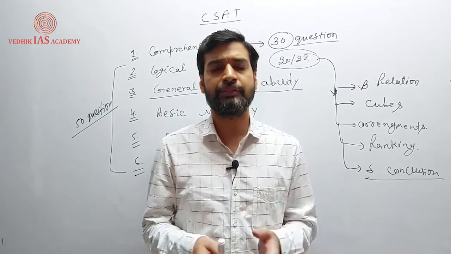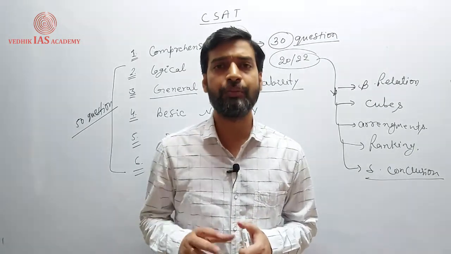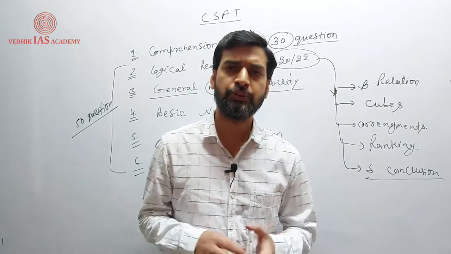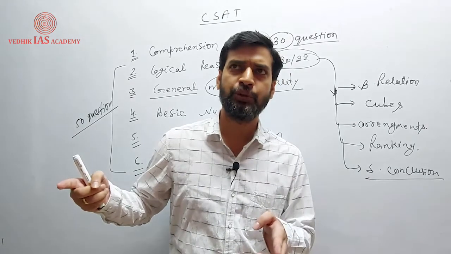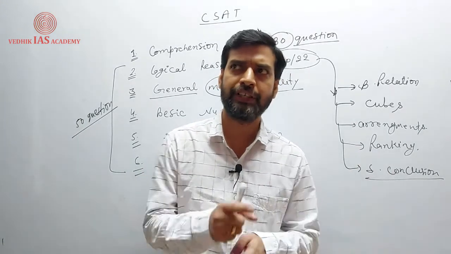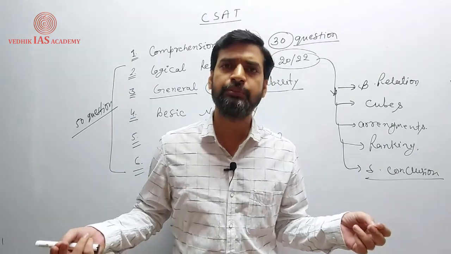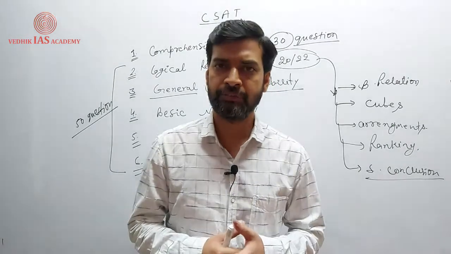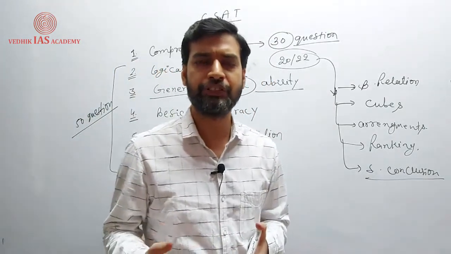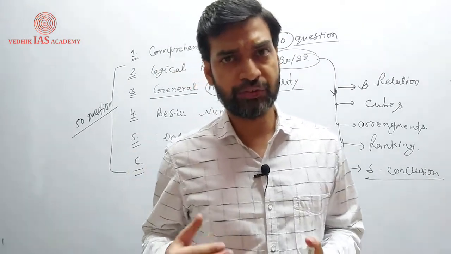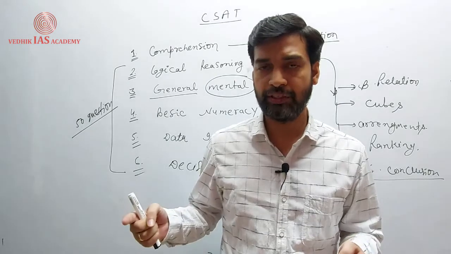Like 20 persons are there in a party, and each one shakes hands with each other. How many handshakes were there? You can check: A is going to shake hands with 19, B is going to shake hands with the remaining 18, as one is already done. In this way, you can normally add up the numbers and find the number of handshakes. Or 15 persons are there, and each and everyone gives a gift to everyone else. Find the number of gifts exchanged.